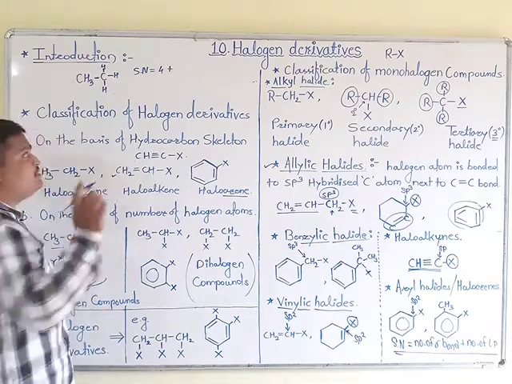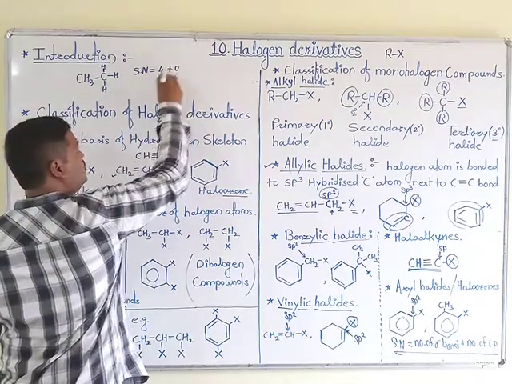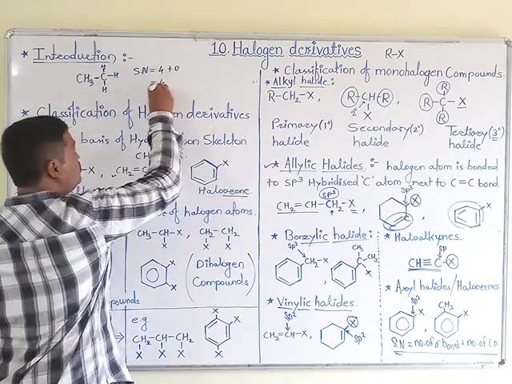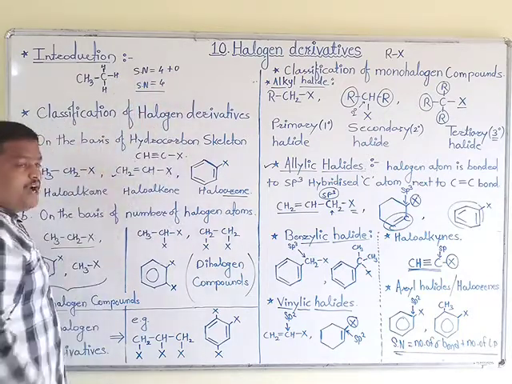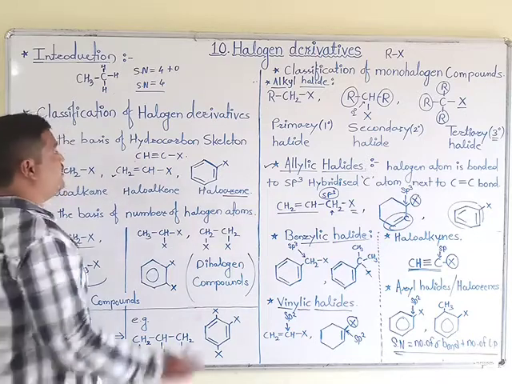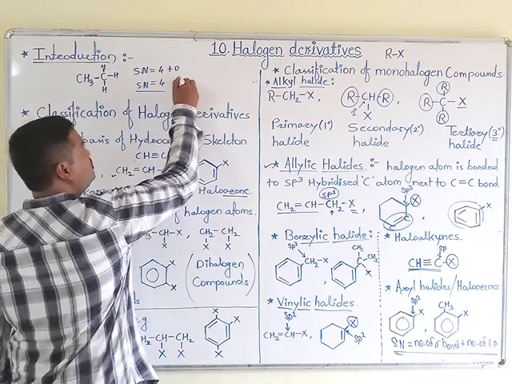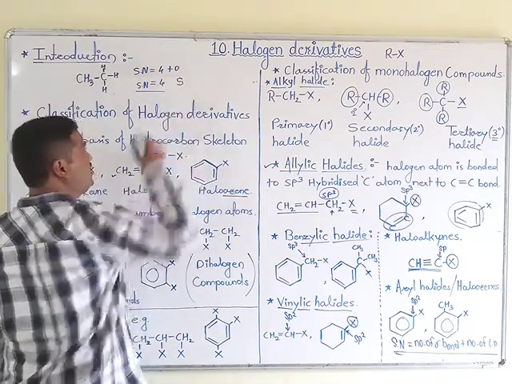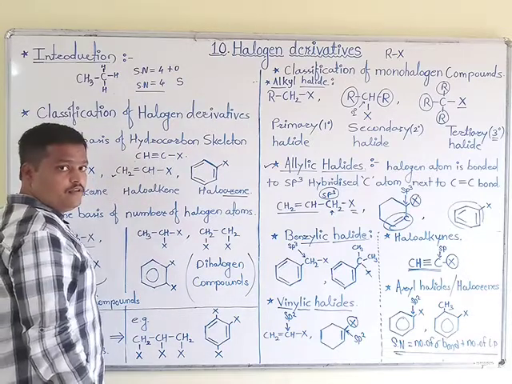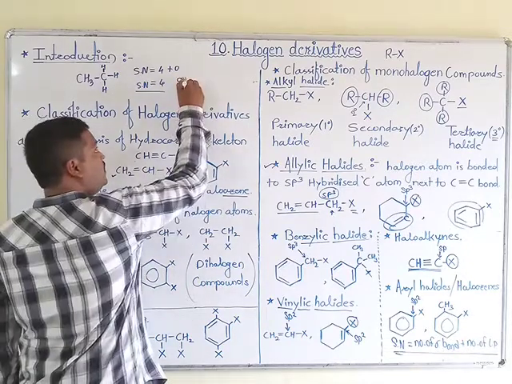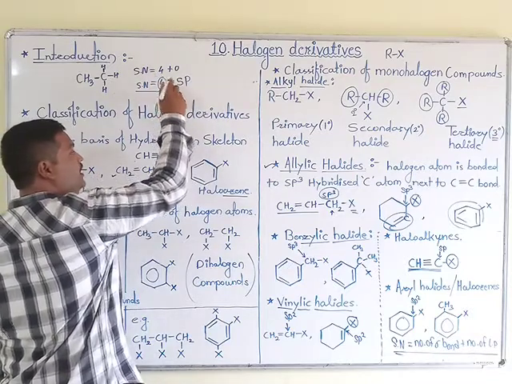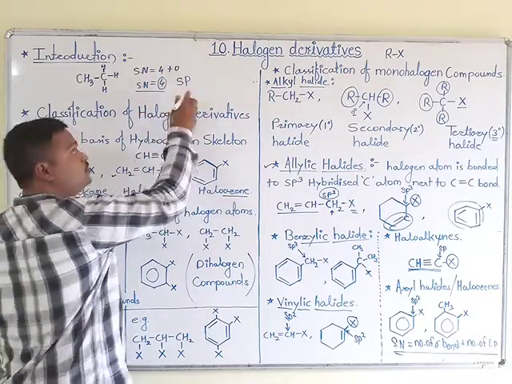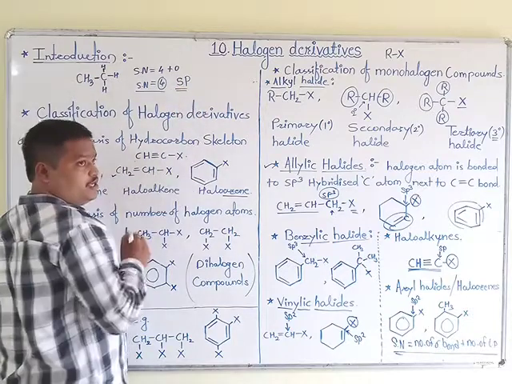No lone pair is present, so its value is 0. The steric number is 4, and by it we calculate the hybridization. First S is taken, and after that P, and this 4 is divided into parts.